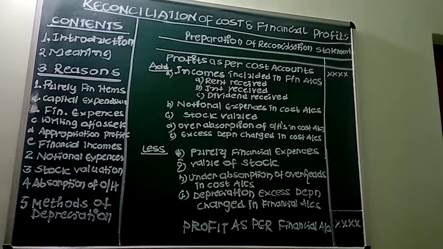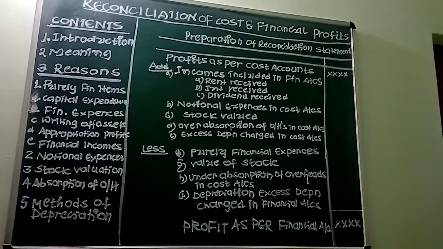The purposes are different and therefore the results of the two systems will also be different. In other words, the profits disclosed by cost accounting will be different from the profits disclosed by financial accounting. So that's the introduction part.